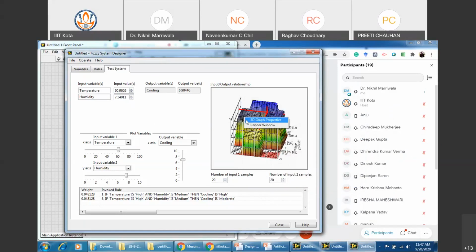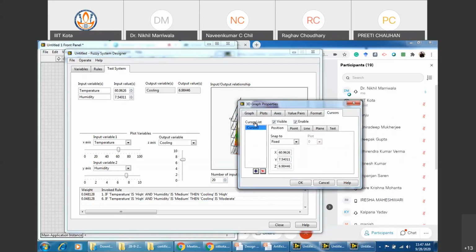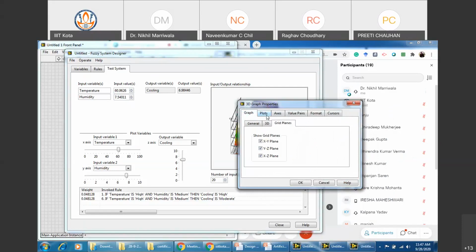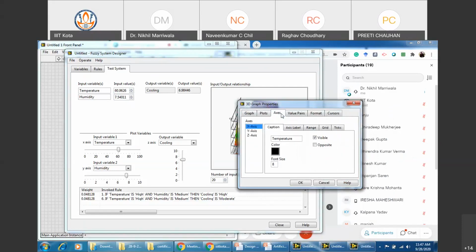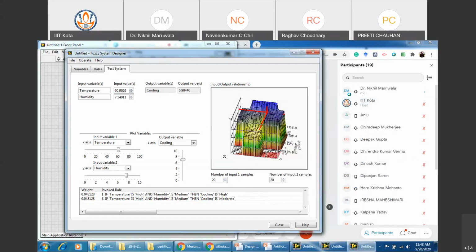Okay, sir. Right click onto this 3D graph, properties, right? Plots, axes, values, formats, whatever you want. Yeah, got it, sir. Great, great. All right, so we move ahead.